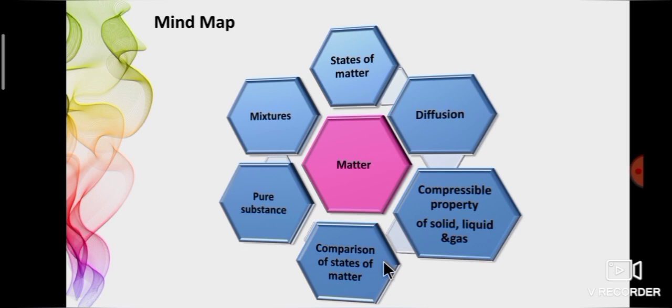Particles of matter attract each other in solid, liquid and gas. Next, a pure substance is made up of the same kind of atoms. Example, nitrogen, potassium, hydrogen, etc. It is classified into element and compound. Next, a mixture is made up of more than one kind of particles. Example, fruit salad, honey, etc. It is classified into homogeneous and heterogeneous mixtures. I hope you all understand about diffusion, pure substances and mixtures in matter.